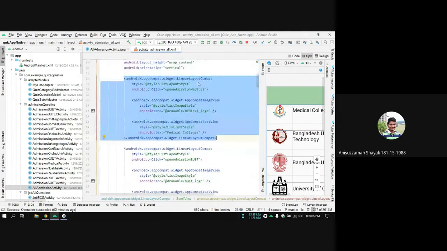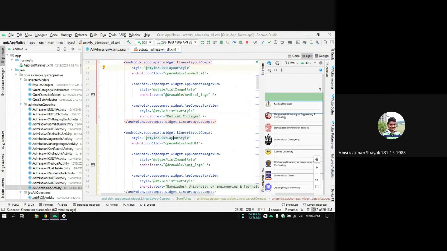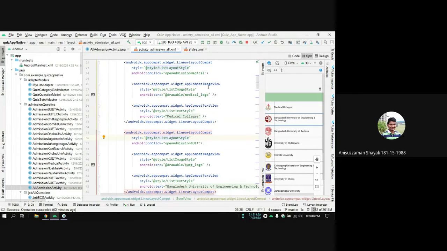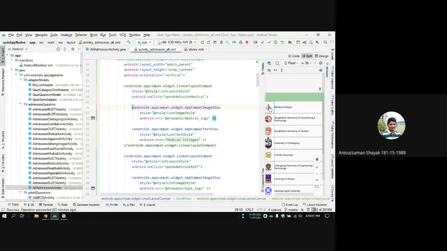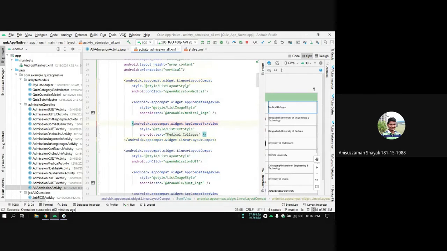This is a list view. Sorry, this is a linear layout. All of these use the same style, which I have defined in the style sheet. So all of these items look very similar because they are using the same style. If I change any style here, the changes will be applied to all of them. Inside the layout, there is an image view and also a text. Nothing very special. If we click one of these, there is an on-click method.